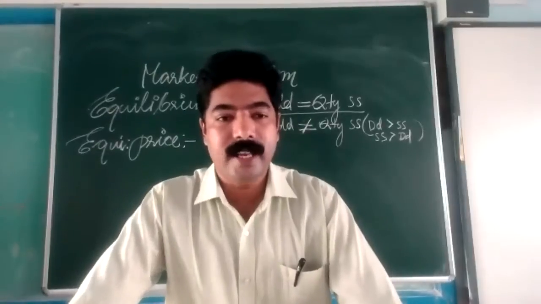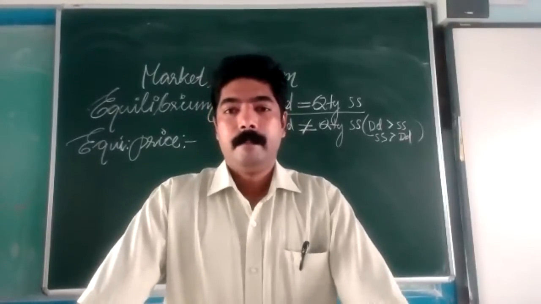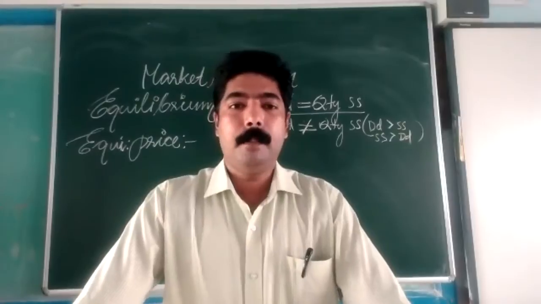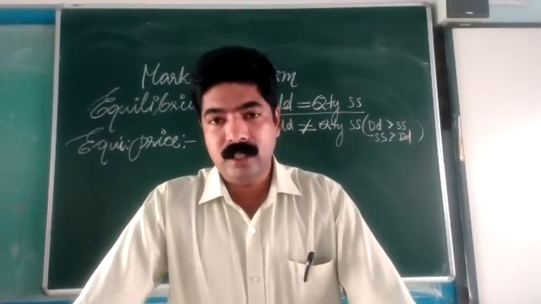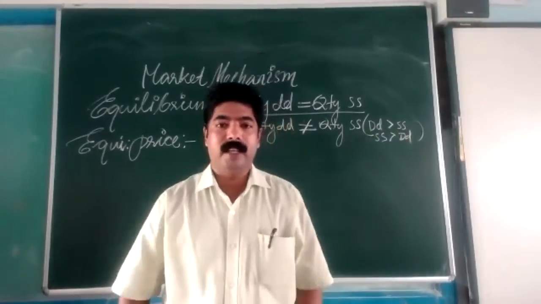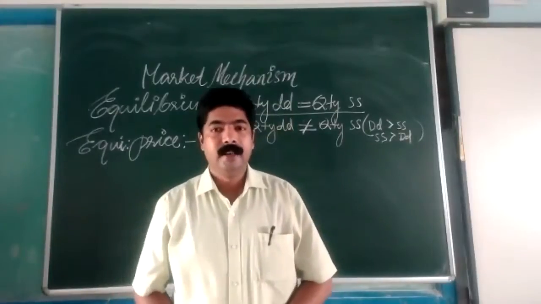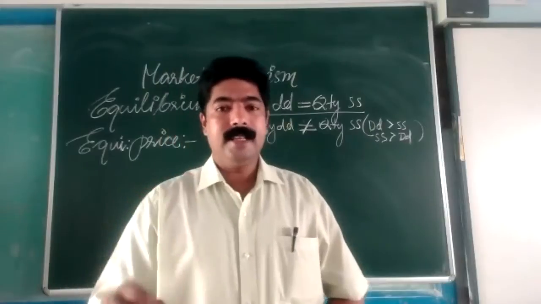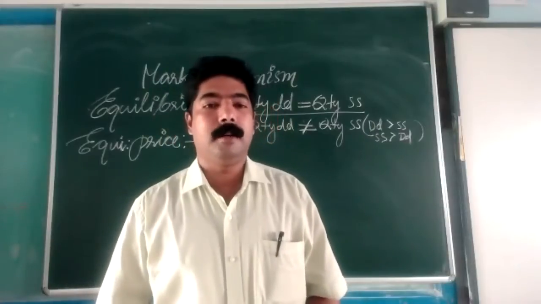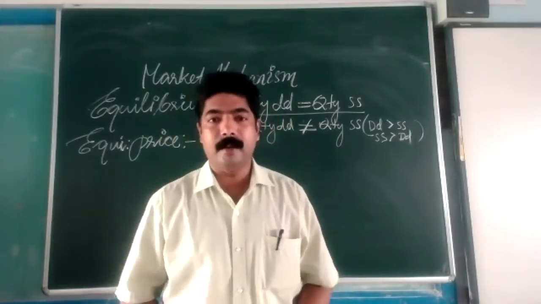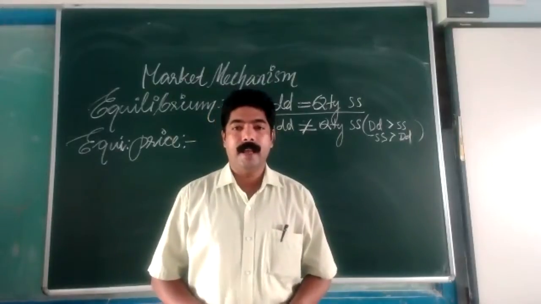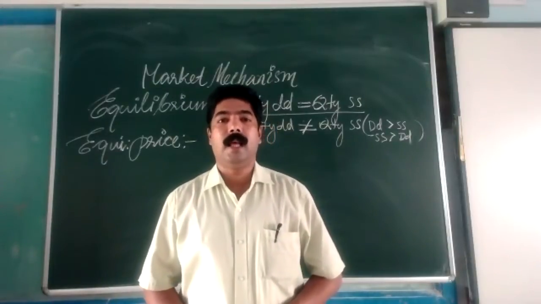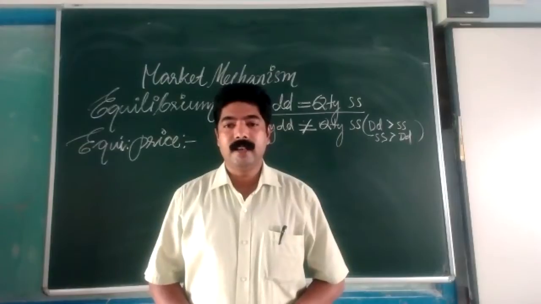Once the price is fixed with the help of demand and supply, that price exists in the market. So we can say that whatever price exists on one commodity in the market is the equilibrium price. It is the price which is determined with the help of demand and supply.